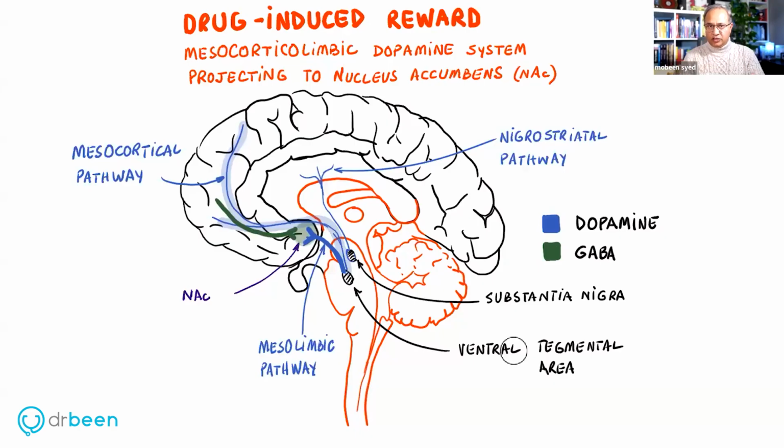Okay, so now I'm going to disentangle the two pathways, the rewarding pathway or reward producing pathway, and then the reinforcement pathway. So let's look at them. We have already seen the reward producing pathway. So this is the ventral tegmental area. This is the substantia nigra. This is the nucleus accumbens, and this is the mesolimbic pathway. Good.